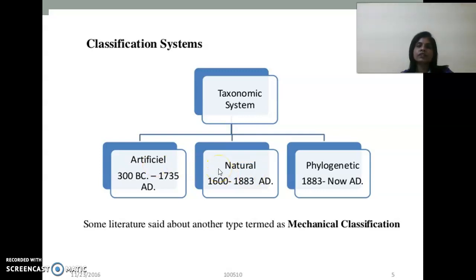When we focus on the natural method of classification, examples are the three-kingdom system of classification put forth by Ernest Haeckel, the four-kingdom system put forth by Copeland, the five-kingdom system put forth by R.H. Whittaker, and the six-kingdom system put forth by Carl Woese. When we focus on the phylogenetic system of classification, Engler and Prantl's system of classification is a good example. Those we summarize here, we will discuss in detail in the next slides.